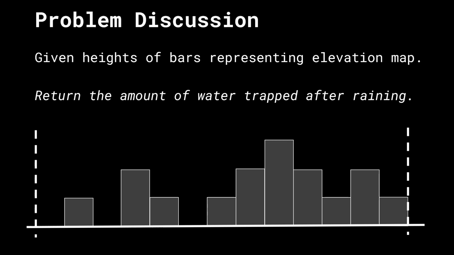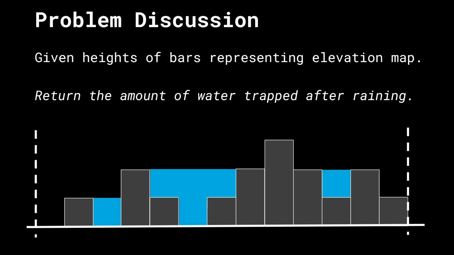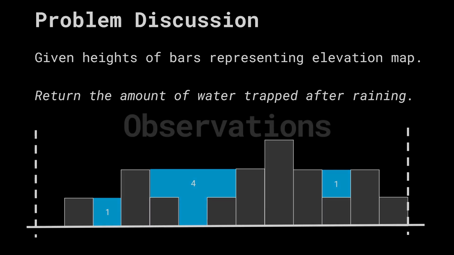So let's say that throughout the night it rains, and this is what it looks like in the morning once again. So we have to return the amount of water trapped. Let's go ahead and look at the amount of water trapped in each of these individual water bodies. We have 1, 4, and 1 units of water trapped respectively. This gives us the total as 6, and 6 is the value we return as the answer to this test case.